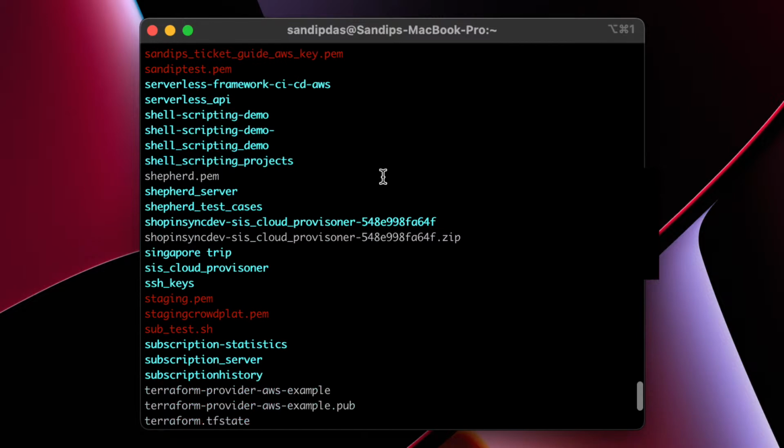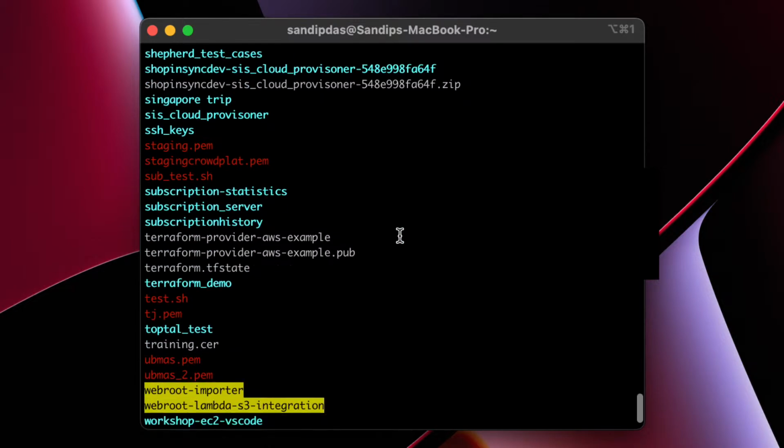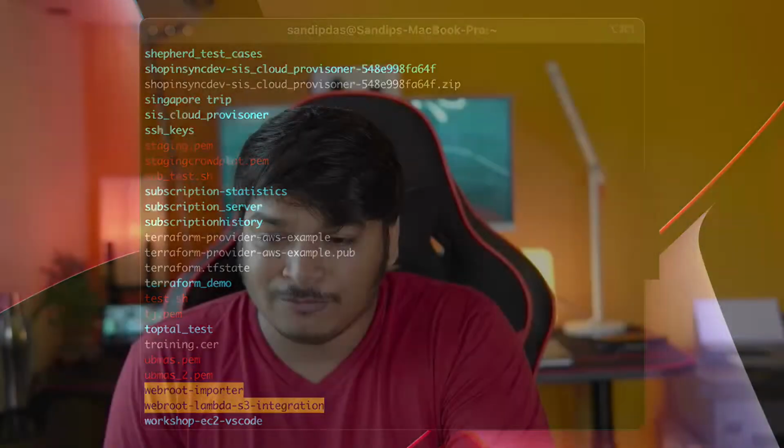So we created a shorthand of the long command that will do the same operation, but you don't have to type the long command. This is a very quick example, but possibilities are limitless. It is up to you how you're going to utilize all that. Okay, now let's go back to the main view.